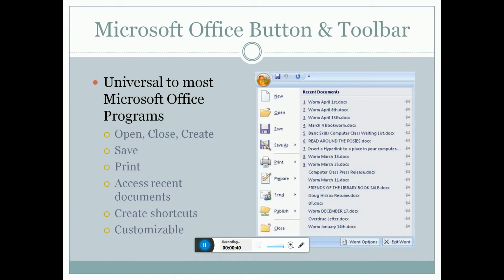Microsoft Office buttons and toolbar. This is universal to most Microsoft Office programs. Open, close, create, save, print, access, resend documents. Create shortcuts. This is customized Windows.